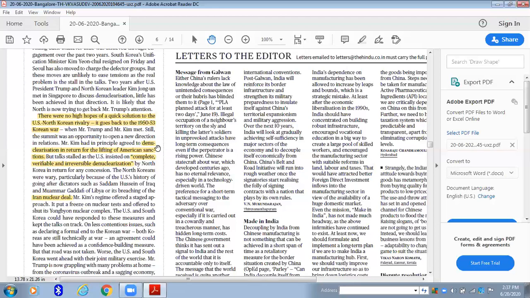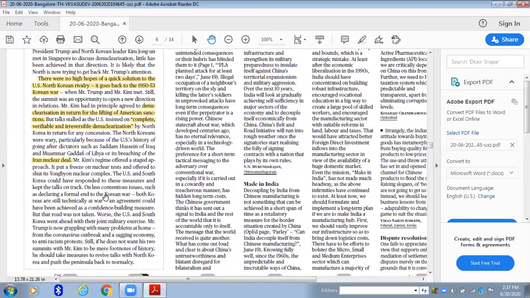All right, now mark out the keywords. The keywords over here are denuclearization in return for the lifting of American sanctions. So what does denuclearization exactly mean? Or irreversible denuclearization, what does that mean? And always look out for important keywords in an article. Here it is, the Iran nuclear deal. This is one of the important keywords here. So immediately Google what the Iran nuclear deal is.